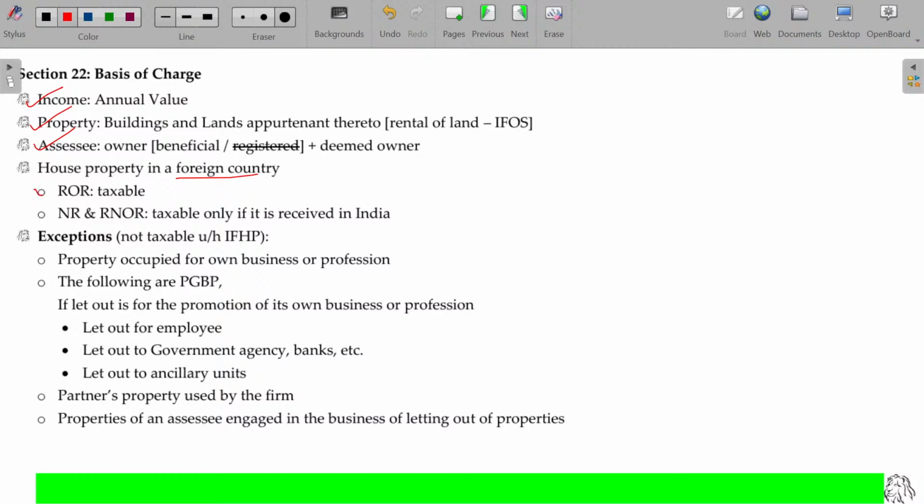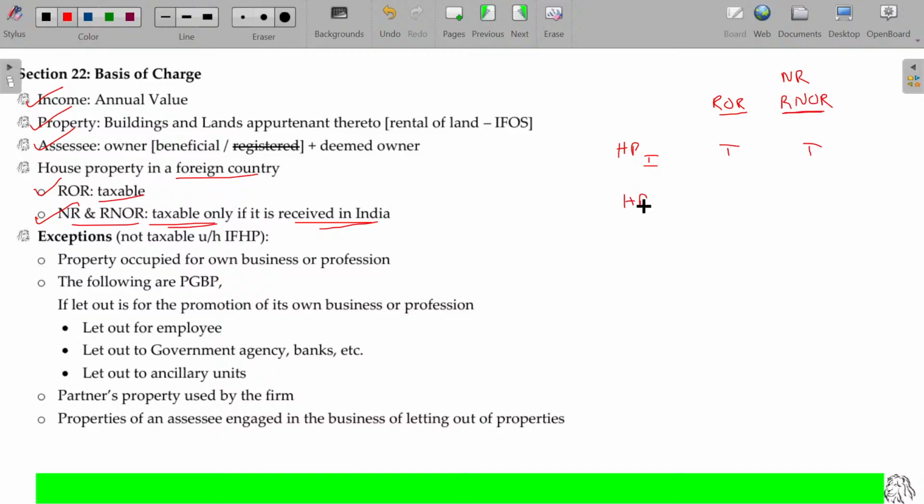So, in case of ROR, everything will be taxable, whether it is received in India or outside India, whatever it may be. In case of NR and NOR, taxable only if it is received in India, because if it is received in India, then it is Indian income. Is that okay? So, house property in India: ROR, RNOR, and NR. Taxable.